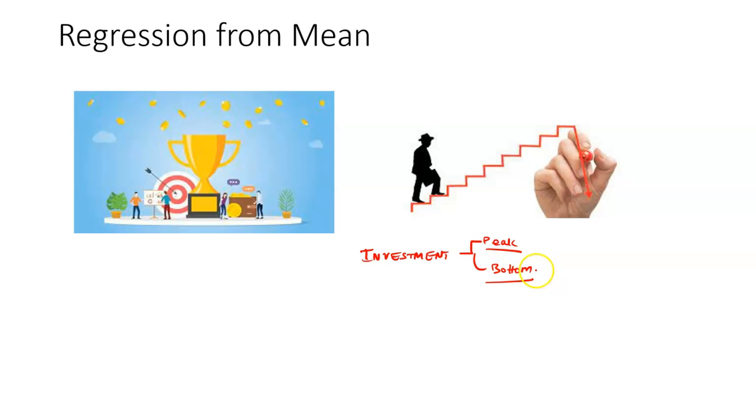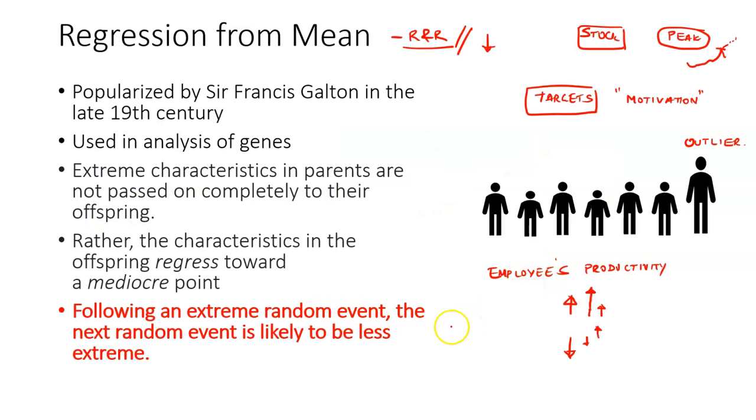So the key concept of regression, right? The key concept is this, it is this point that is central to the concept of regression from mean. Okay, following an extreme random event, the next random event is likely to be less extreme. The chances for another random extreme event is very, very low, right? Please note that. The chances for another tall individual in this group of family is very, very low, right?